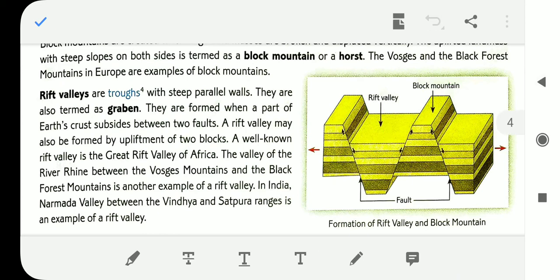A well-known rift valley is the Great Rift Valley of Africa. The valley of the river Rhine between the Vosges Mountains and the Black Forest Mountains is another example of a rift valley. In India, the Narmada Valley between the Vindhya and the Satpura ranges is an example of a rift valley.